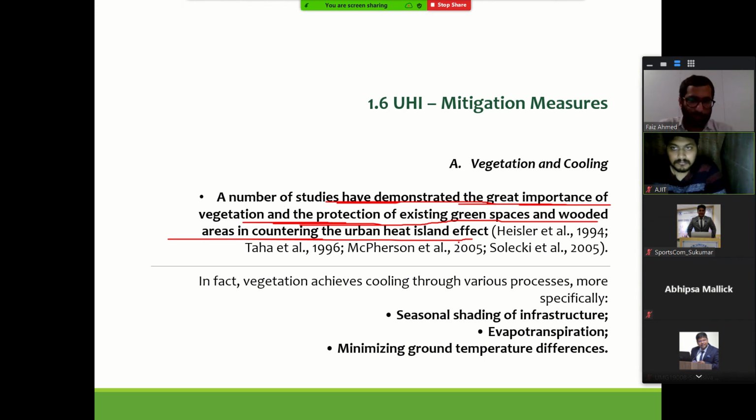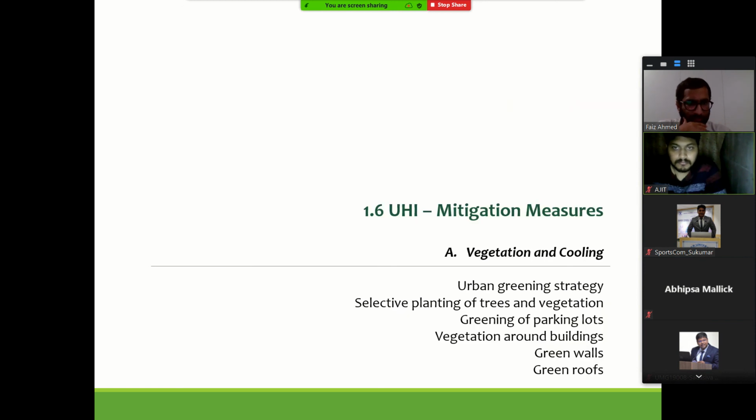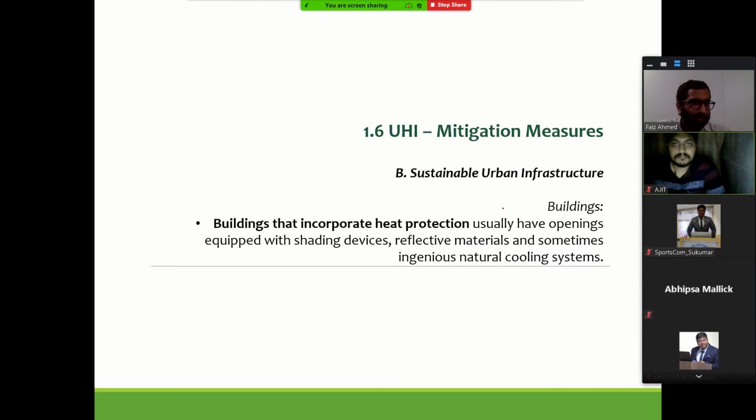How does it help in making a better microclimate in this aspect? So vegetation and cooling is one, where urban greening strategies include selective planting of trees, greening of parks, parking lots, vegetation around buildings, green walls, green roofs. These are some of the measures taken from the vegetation and cooling perspective. And the second mitigation measure is from the building perspective. Building we have actually seen in the last class.